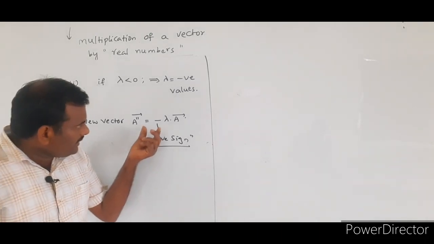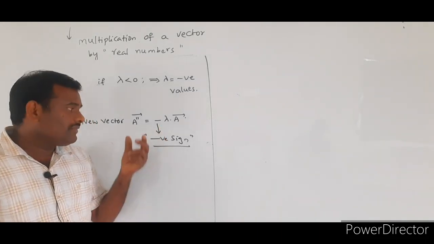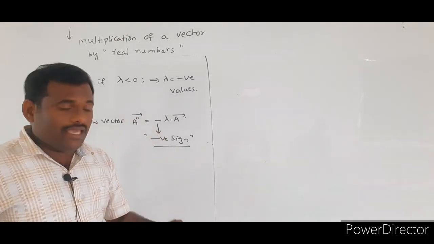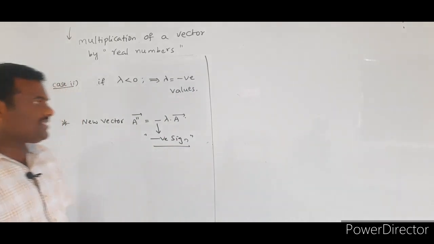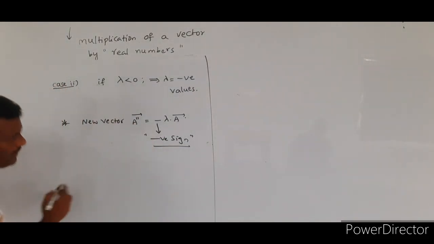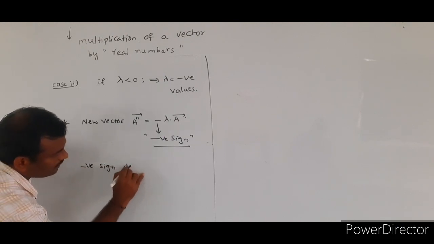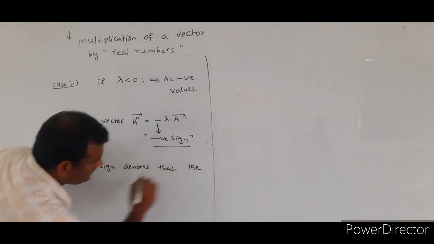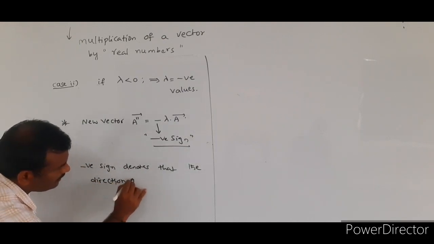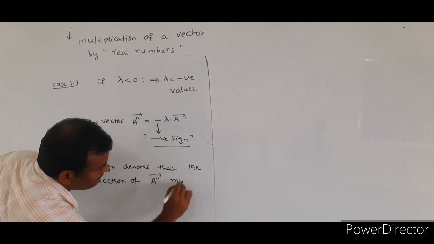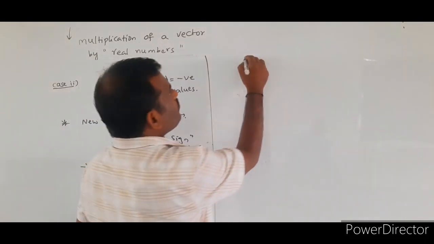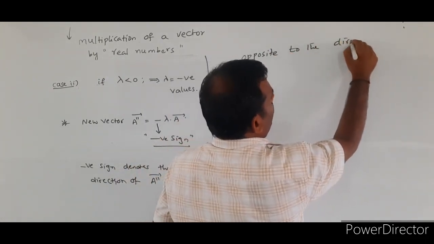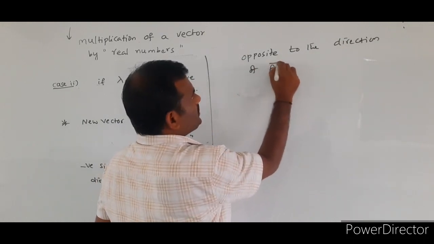Again repeating: in this equation the negative sign denotes that the direction of the new vector A double dash bar must be opposite to the direction of the initial vector A bar.